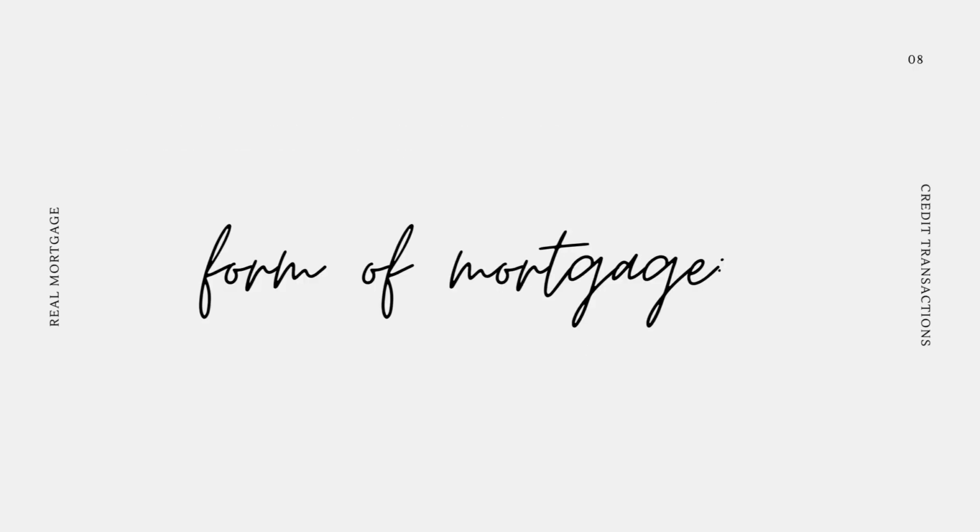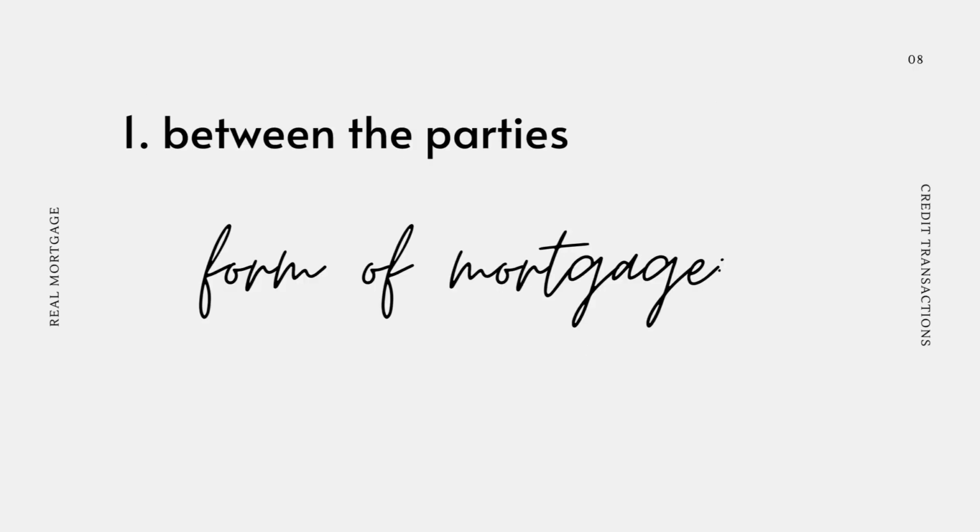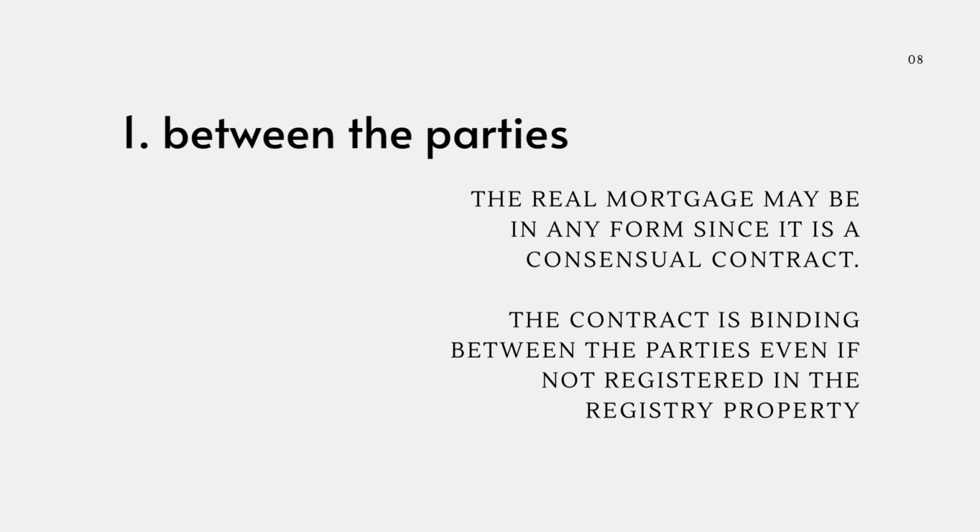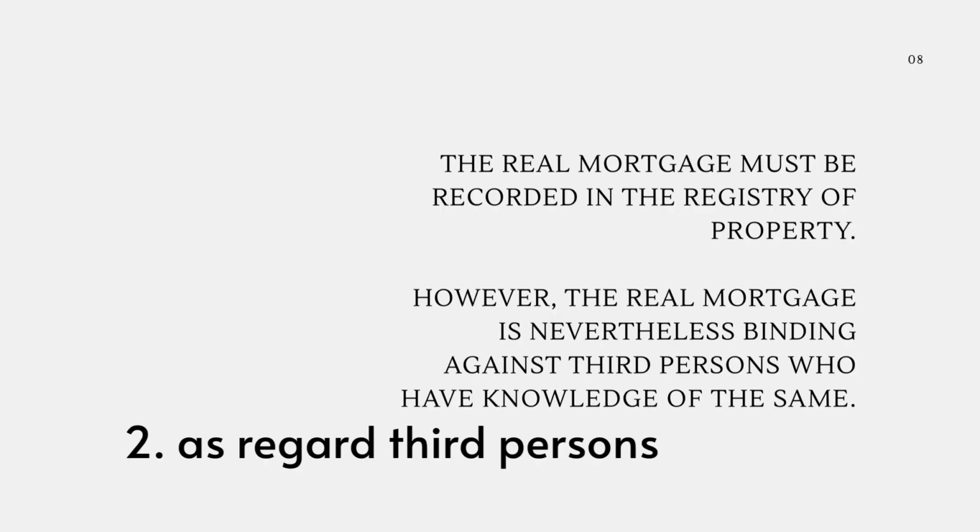Form of real mortgage between the parties. The real mortgage may be in any form since it is a consensual contract. The contract is binding between the parties even if it is not registered in the registry of property. However, since a real mortgage creates a real right, the same must be in a public instrument for the convenience of the parties. The person in whose favor the law establishes a mortgage has no other right than to demand the execution and the recording of the document in which the mortgage is formalized.